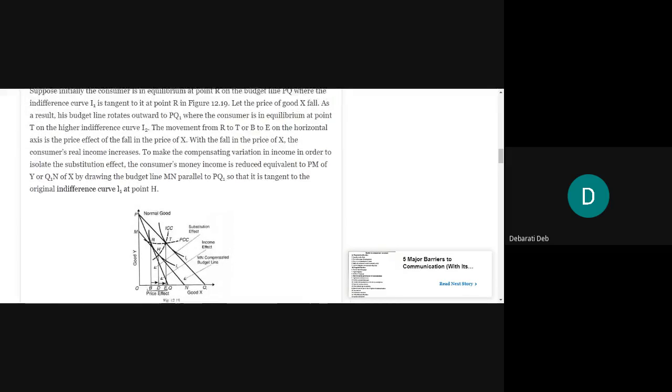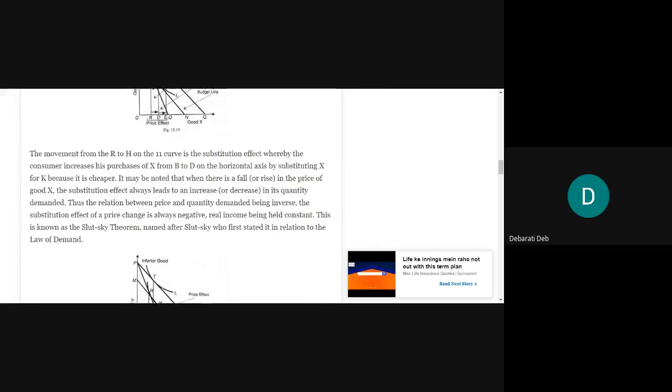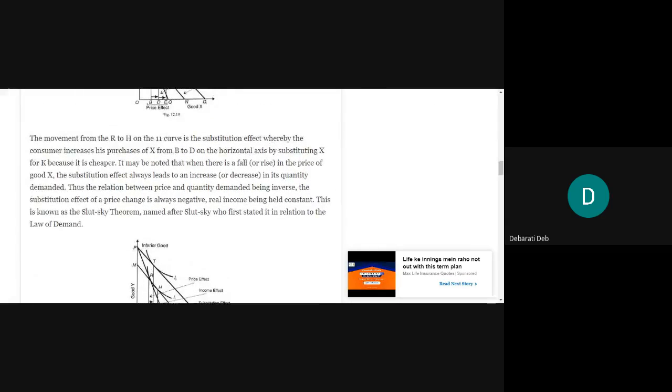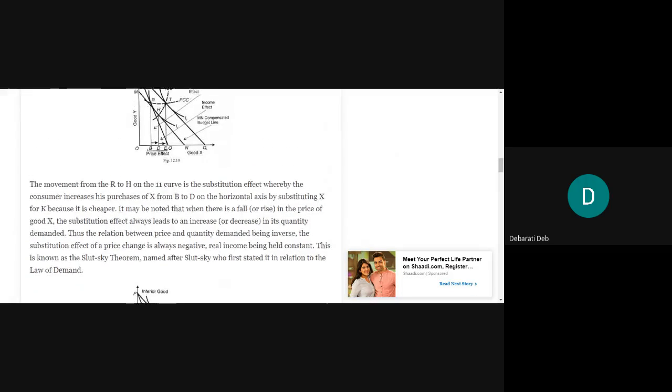From today's discussion, everything should be clear to you, that is the price effect and the substitution effect when we are using the Hicksian method. After that, tomorrow we will do the Slutsky method, and how this Slutsky method will come into action in this diagram, that we will see tomorrow.